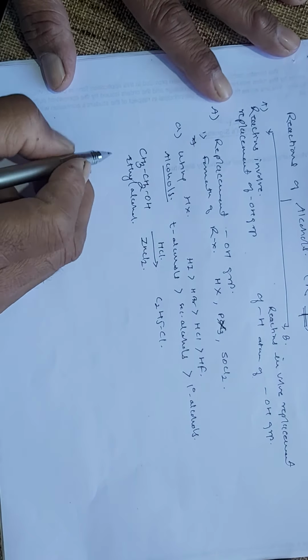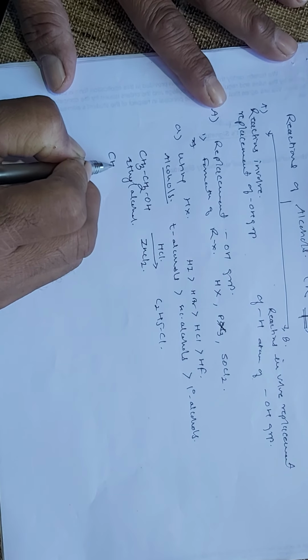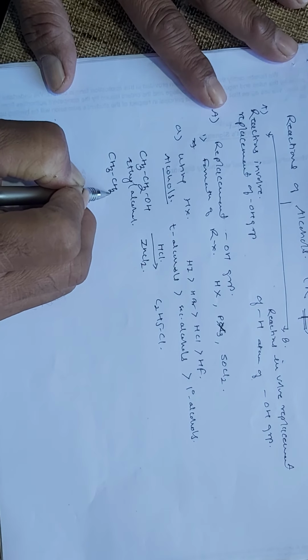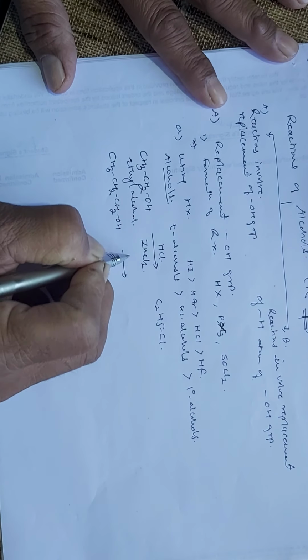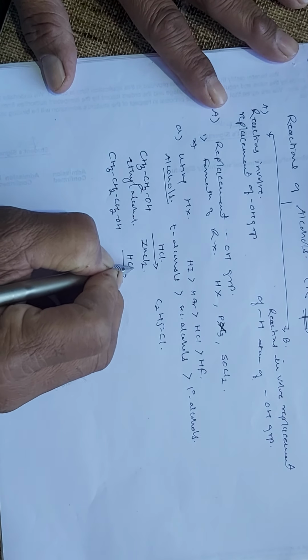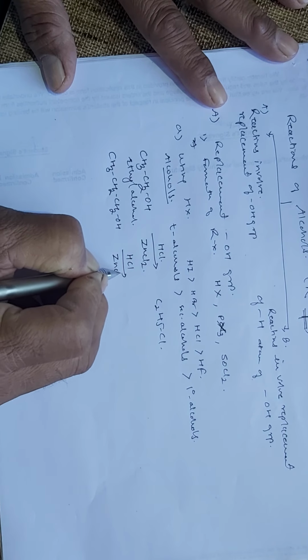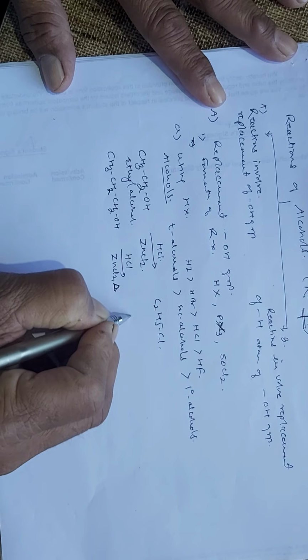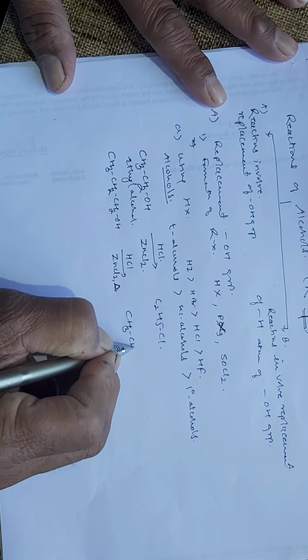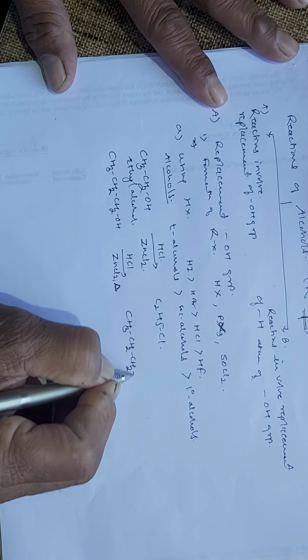In the same way, you can use any type of alcohol and the reagents needed are the same, that is anhydrous zinc chloride, and we need to heat the reaction, and after heating we will get the product, that is normal propyl chloride.